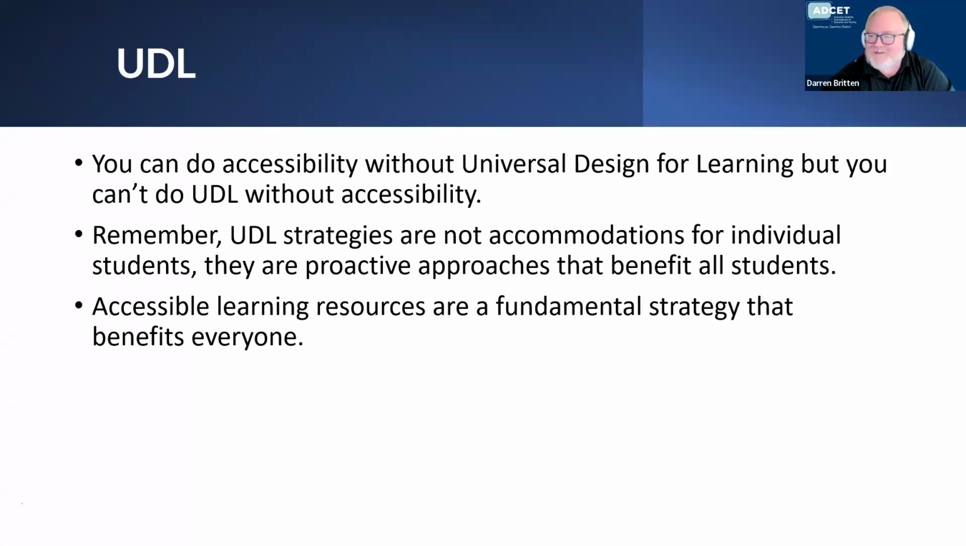So I think this is really important, and Justin pointed this out to everybody as well. You may have heard this as well. You can do accessibility without universal design for learning, but you can't do UDL without accessibility. So it's a good starting spot for universal design for learning. Remember that UDL strategies are not accommodations for individual students. They're proactive approaches that benefit all students, and hence, therefore, accessible learning resources are a fundamental strategy that benefits everybody. So they're a key strategy in implementing UDL. So if you keep those things in mind, accessibility is not just for a few, it's for everybody. And it's a great basis for building that universal design.